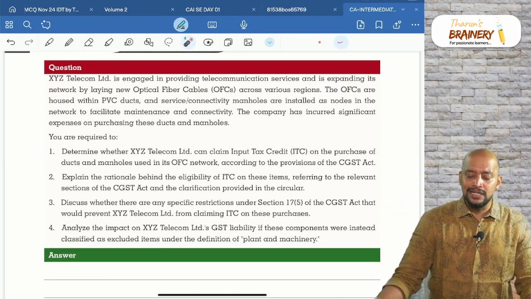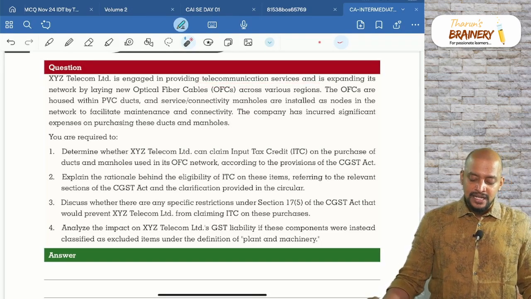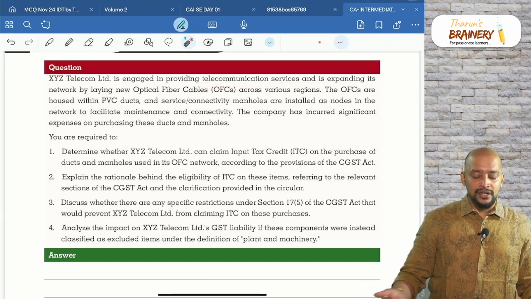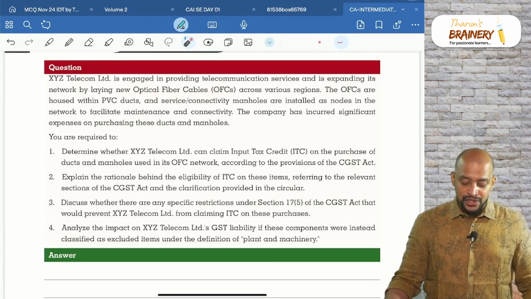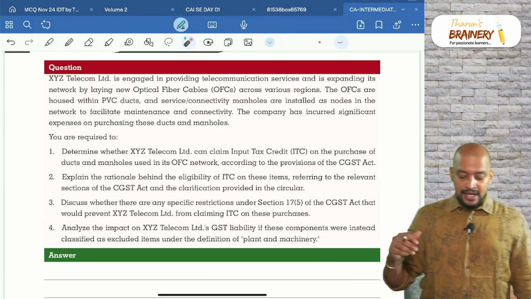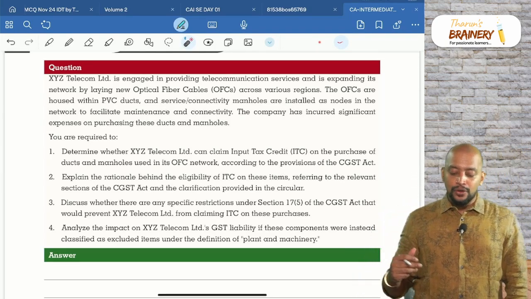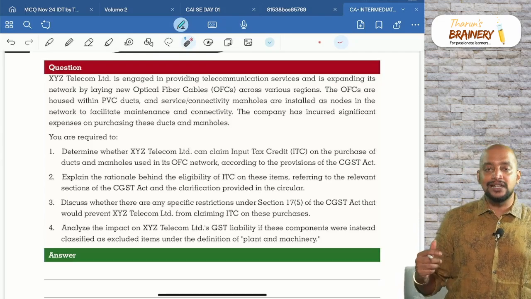XYZ Telecom Limited is engaged in providing telecommunication services and is expanding its network by laying down OFC, optical fiber cables, across various regions. The OFCs are housed within PVC ducts, and service or connectivity manholes are installed as nodes in the network to facilitate maintenance and connectivity.